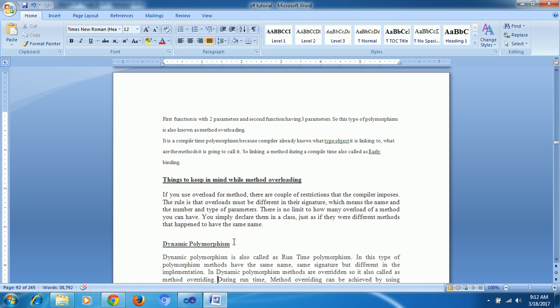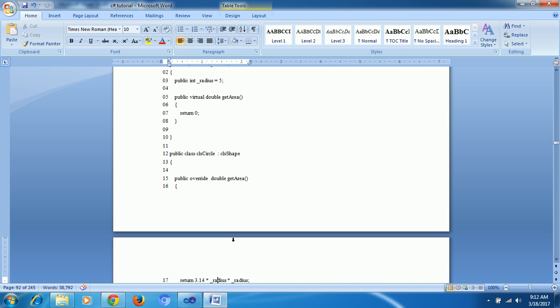Where do we need to use overloading? We understood overloading, but where do you need to use it, and why is it our first concept? What is the main use of overloading? Assume we are doing an addition program.